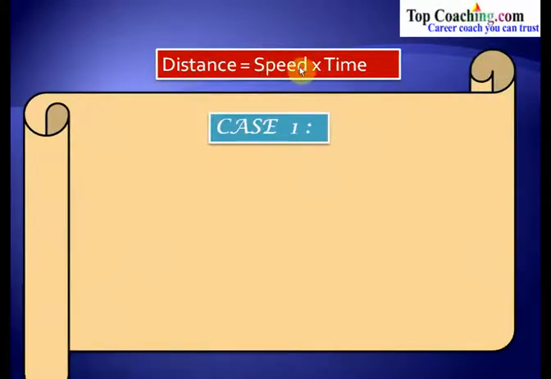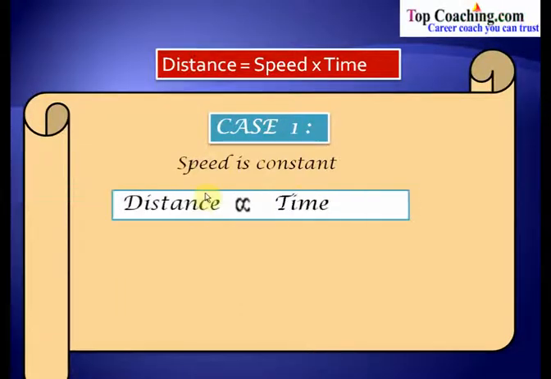Now there are three cases. Case 1 is speed is constant. So if we maintain the speed at a particular level, or if the speed is constant, then let's see what happens. Then in this case, distance is proportional to time. So if the speed is constant, distance would always be proportional to time. So there is a direct variation between distance and time, and we have already studied direct variation in our chapter on ratio and proportion.